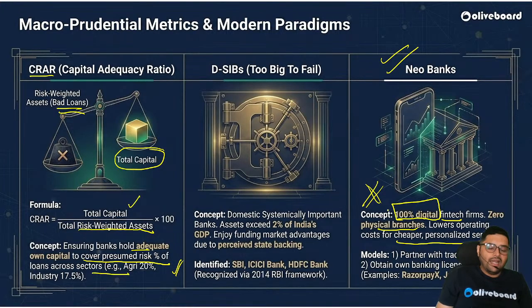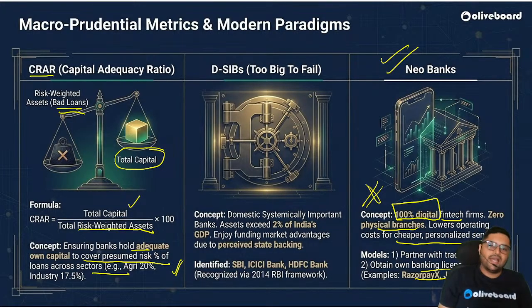The idea is they should be 100% digital, zero physical branches, and low operating cost. These are advantages. They partner with traditional banks or obtain their own banking license. This is the way of operation. Examples: Razorpay, Jupiter, Open. Neo banks are 100% digital.